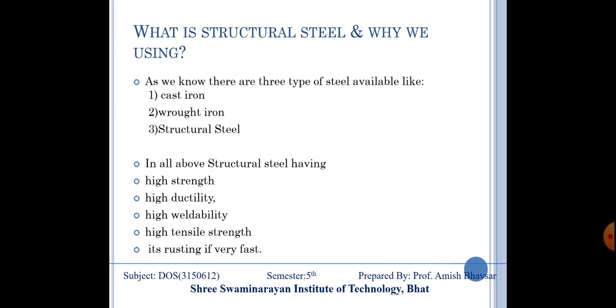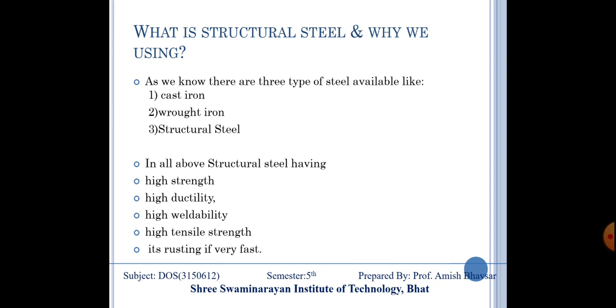Which are the important things for using steel in structures? They are high strength, high ductility, high workability, high tensile strength, and one more thing: it rusts very fast.